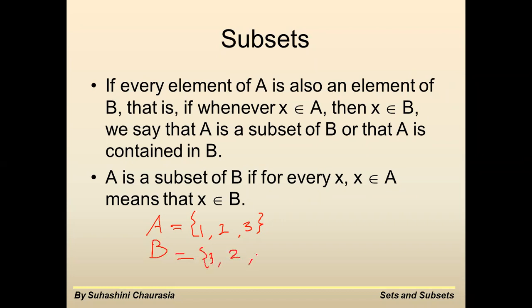It may be written in any form. No problem, whether you write 1, 2, 3 or 3, 2, 1. It means that X exists in A and X also exists in B. If it is so, then we say that A is a subset of B.